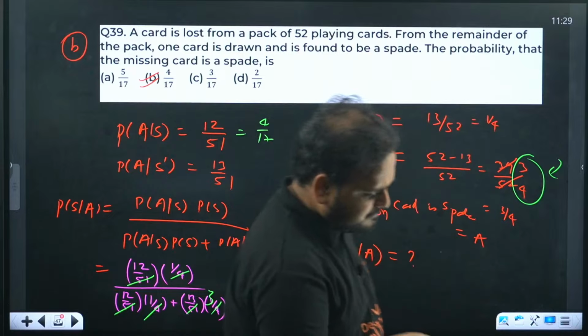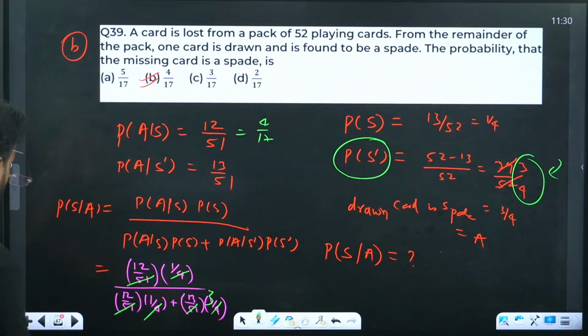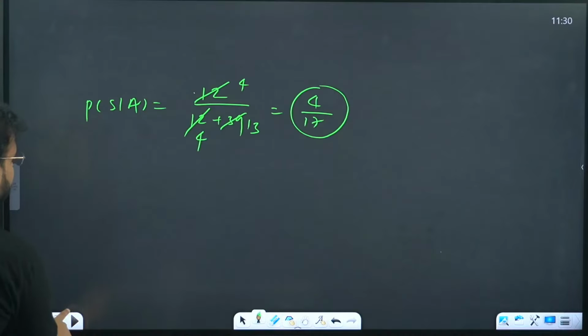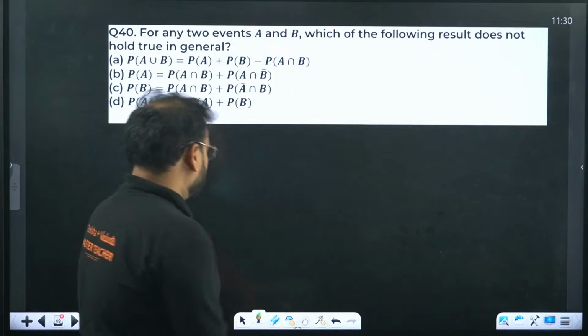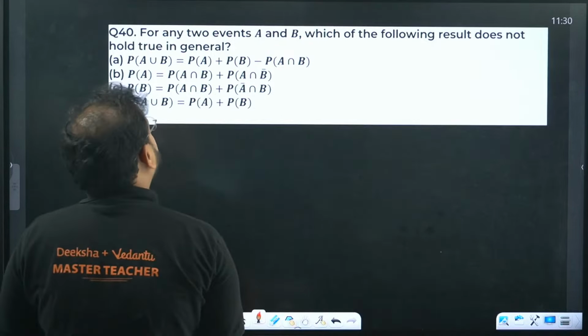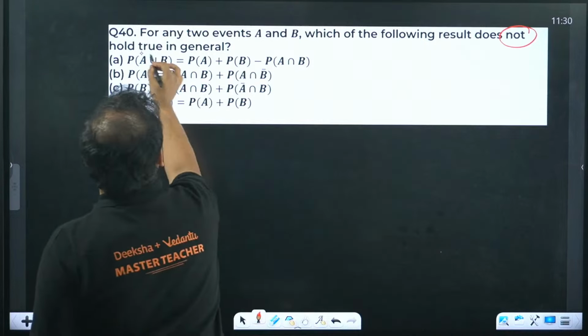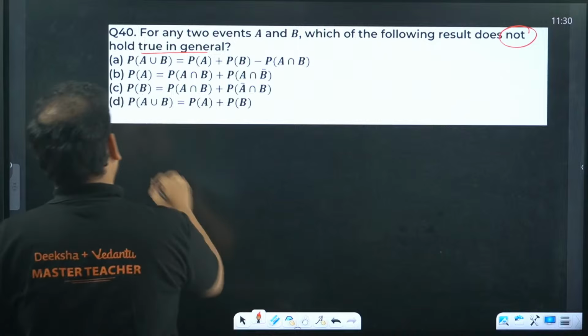Okay. Is this clear, guys? Is the question clear? Let me know. Don't worry. If you ask me, I'll repeat again if you have to. For any two given events A and B, which of the following results does not hold true? Not true in general. This is the answer.